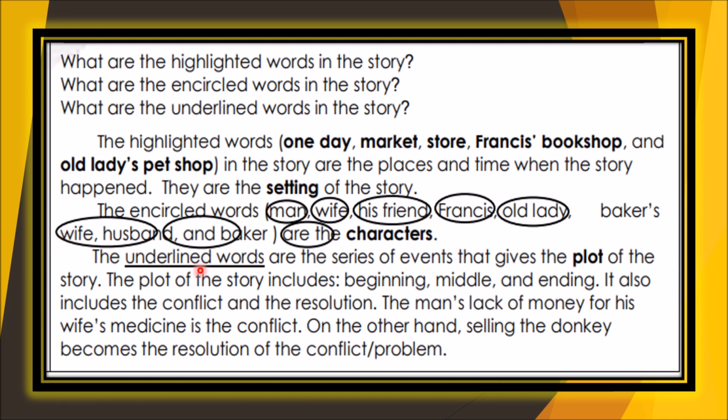Then the underlined words are the series of events that give the plot of the story. The plot of the story includes the beginning, middle, and ending. It also includes the conflict and the resolution. The man lacks money for his wife's medicine, which is the conflict. On the other hand, selling the donkey becomes the resolution of the conflict or the problem.